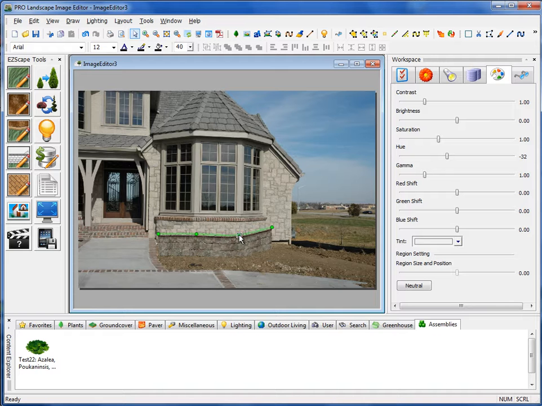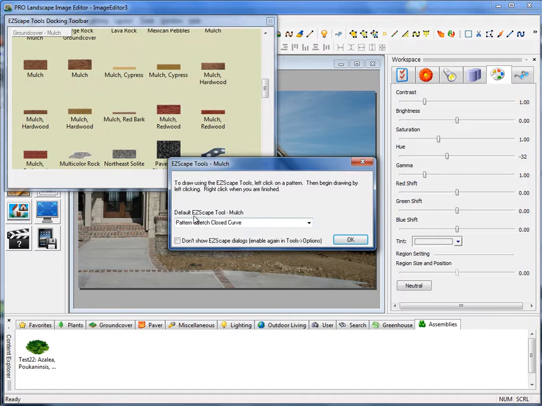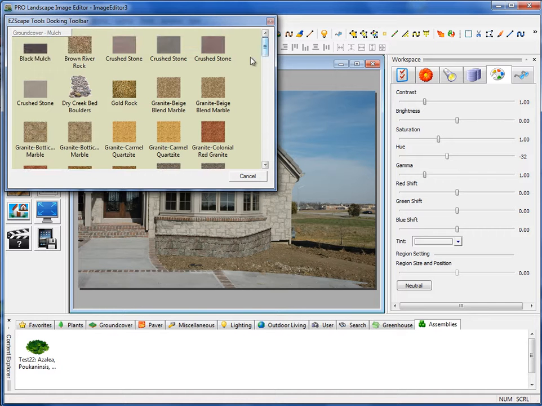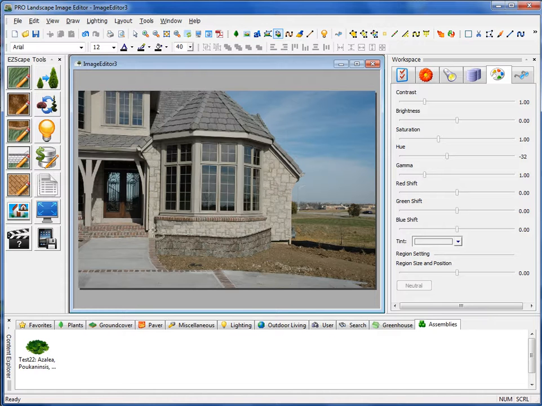Okay, now let's go ahead and put some mulch behind that wall. I'll go over to the EasyScape toolbar to the EasyScape Mulch tool. Okay, and I'll use the Stretch, Close, Curve, and these will all be described later in the more detailed videos. Okay, I'll select my black mulch, and then I just want to come in here and outline that. You'll notice that when I put that in there, it knows to put that mulch back behind that wall.